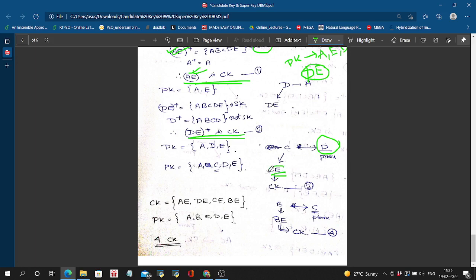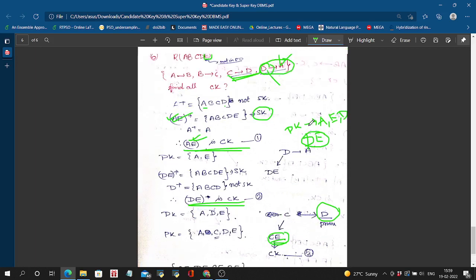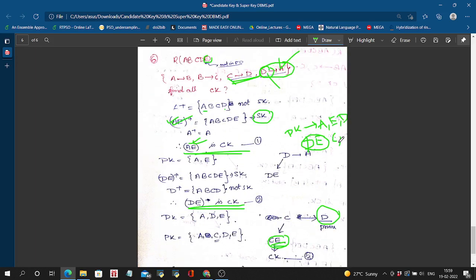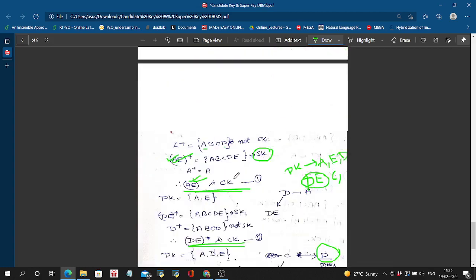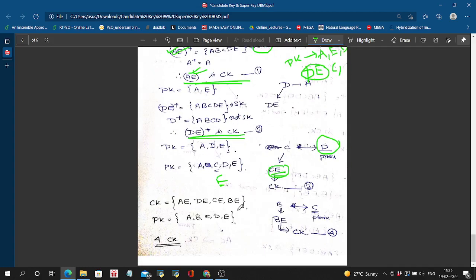So it will be a CK. Okay, so C is also there, and in the same method B can also be substituted, that is BE. E cannot be generated from any of A, B, C, D. So this must be a candidate key also. So the candidate keys are AE, DE, CE, BE, that is 4.